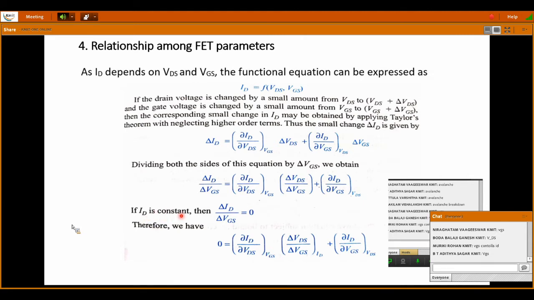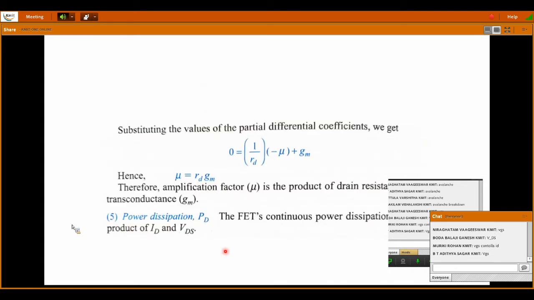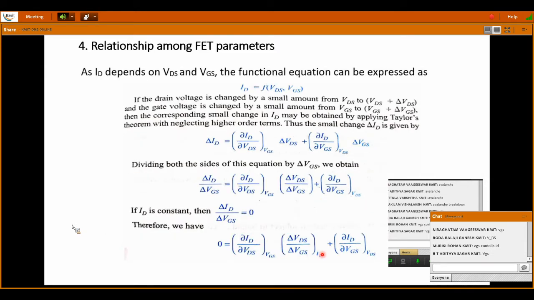Next, if ID is constant, because when we increase VDS to a certain level, after that pinch off, even if you increase your VDS, ID will be held constant. So if we consider that region, then if ID is constant, then del ID by del VGS is equal to 0. So this LHS term becomes 0. You are left with only the three terms of RHS, which is equated to 0. Then substituting the values of partial differential coefficients, we get, see here, all these three terms are nothing but our mu, gm and rd.